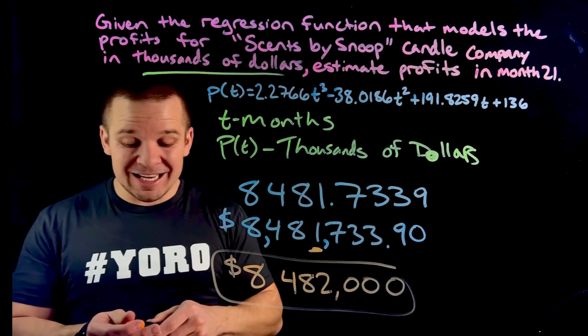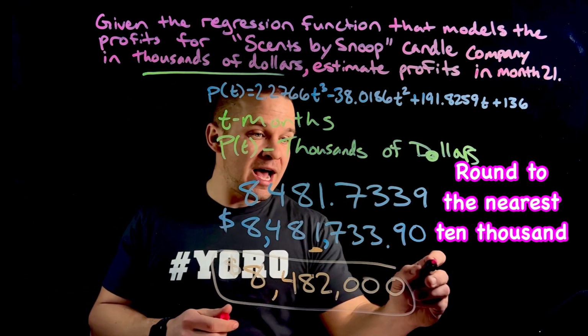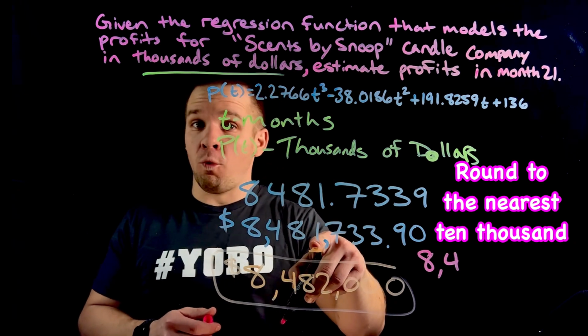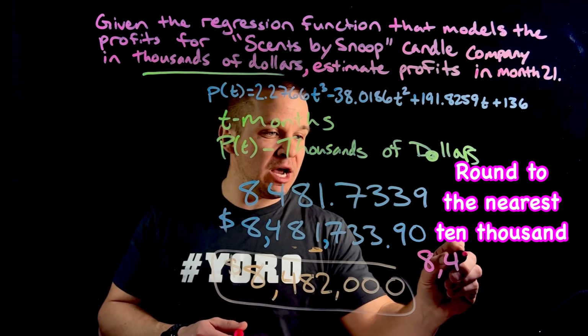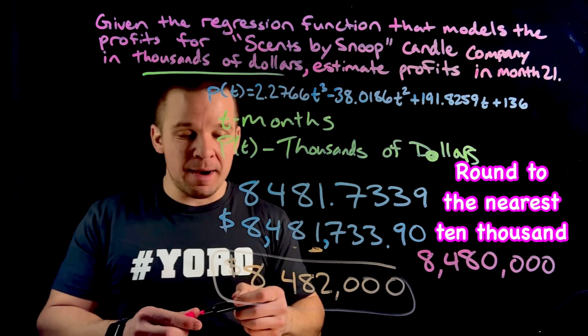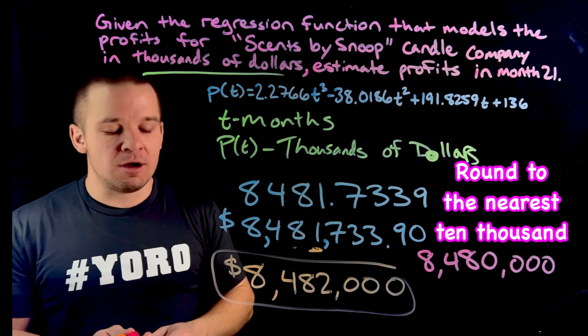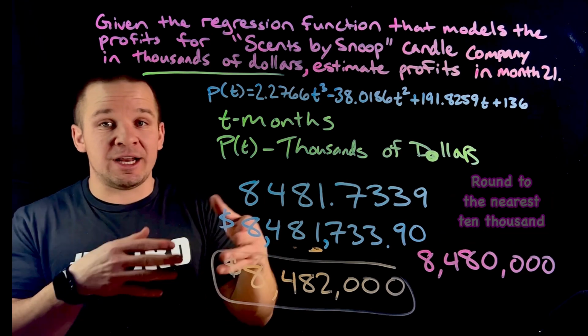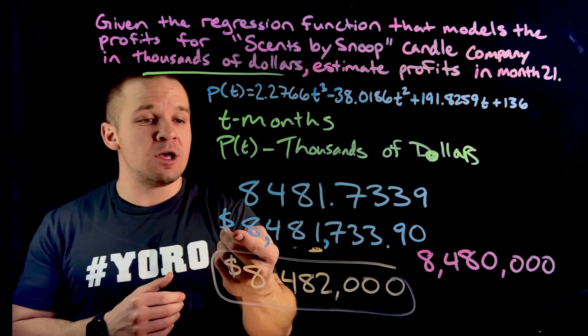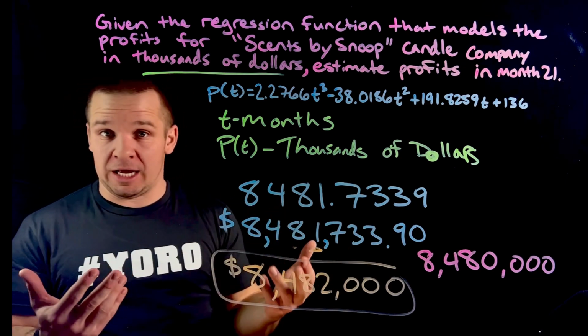Now, if I want to go to the nearest 10,000, it'd be 8, 4, and then 8, the 1 would not round that 8 up, so 8,480,000. That would be my nearest 10,000. So there are different ways that we can ask you to answer these questions. You've got to be very, very careful with the wording there. I didn't specify in this one, so this initial blue one right here would be our answer.